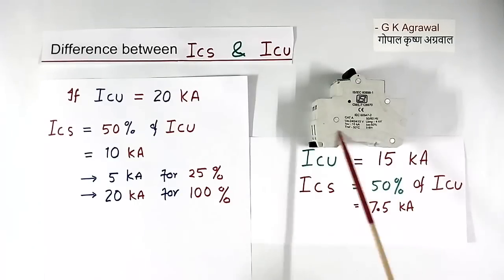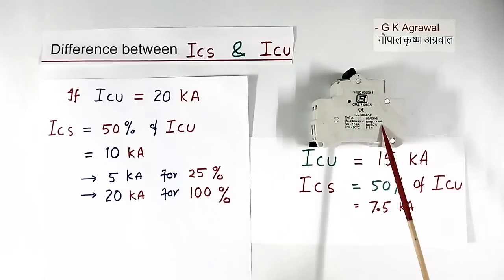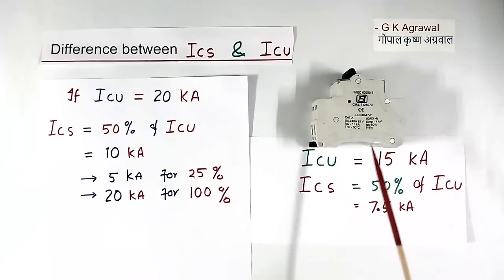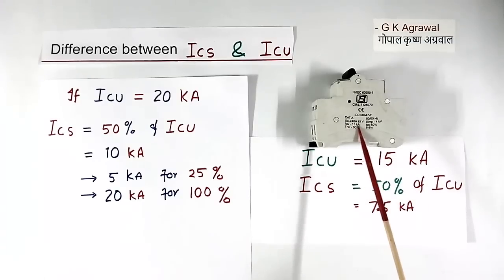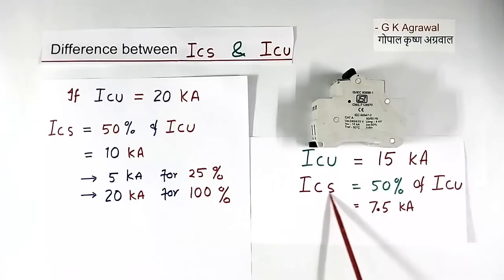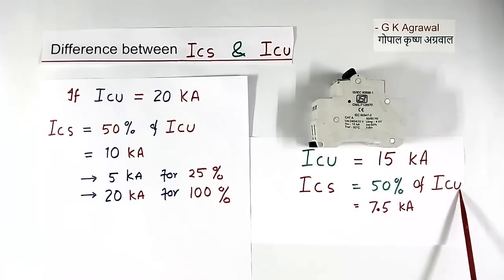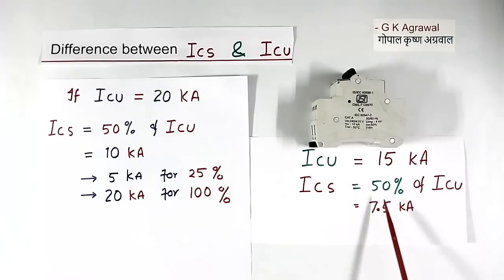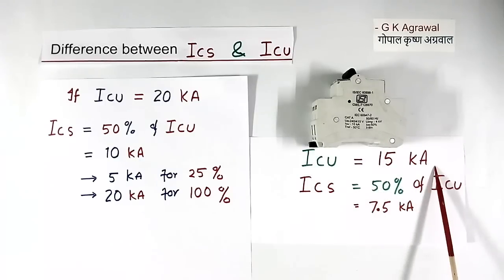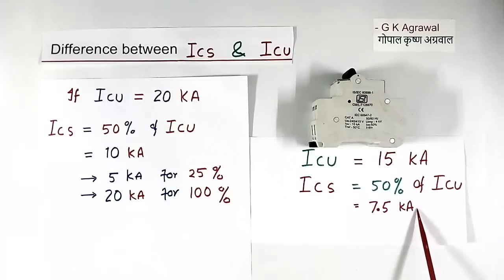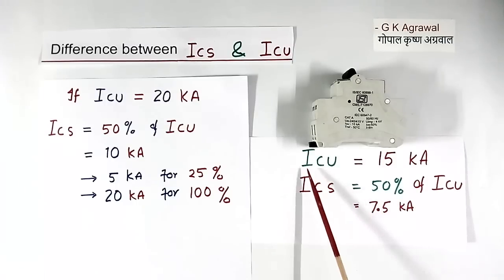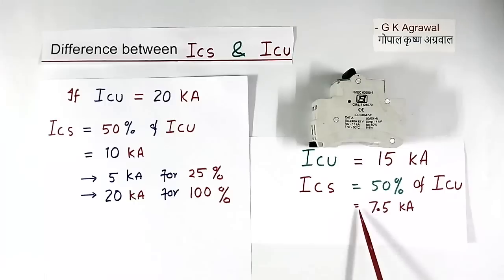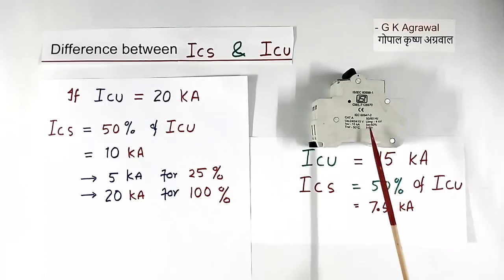Now example of this MCB. For this MCB, ICU is equal to 15 kiloampere. 15 kiloampere is written here in small letters. And ICS is 50% of ICU. This 50% is written here. So 50% of 15 kiloampere will become 7.5 kiloampere. So ICU is equal to 15 kiloampere for this MCB and ICS is equal to 7.5 kiloampere for this MCB.